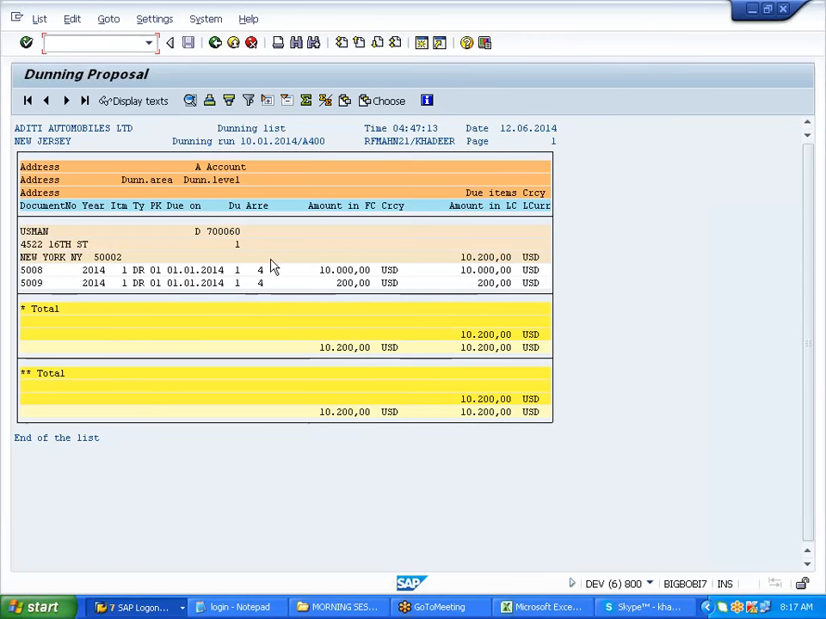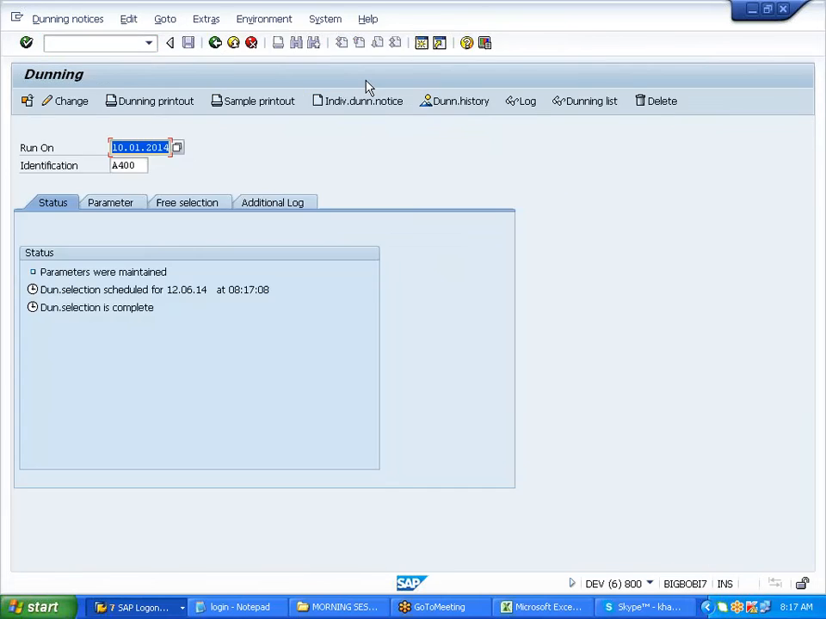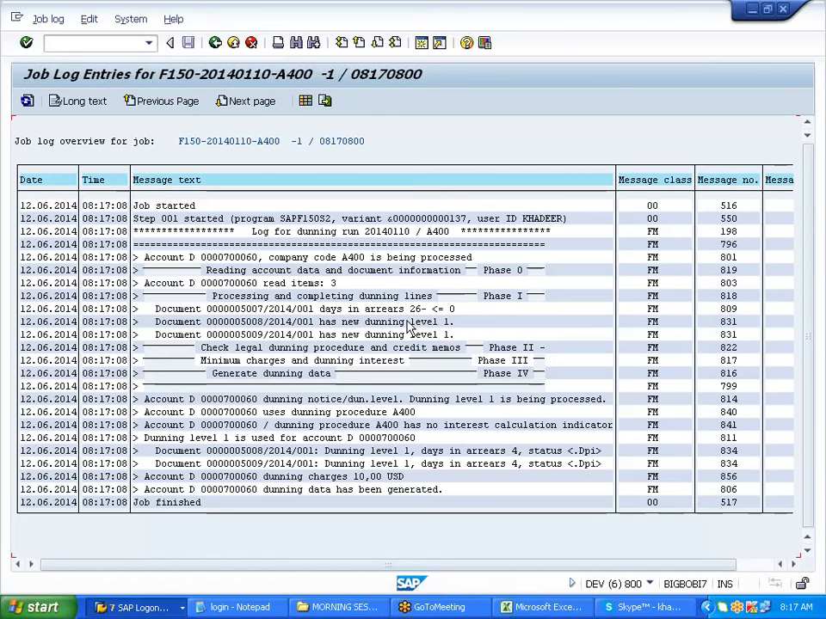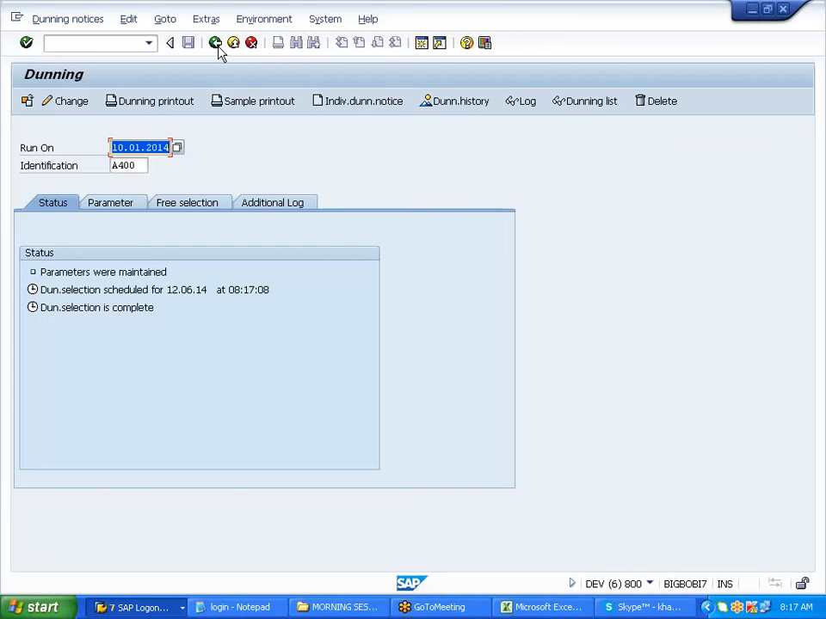How many days now? 4 days. So it will fall under the same, right? Level 1 only. Level 1. Okay, so what we'll do, we'll run this for level 1 and then we'll go for level 2 and see how it picks for level 2.